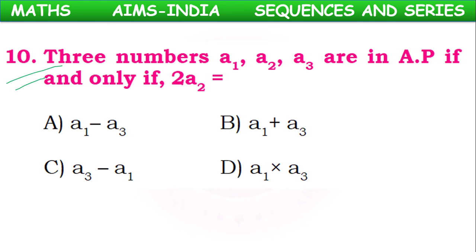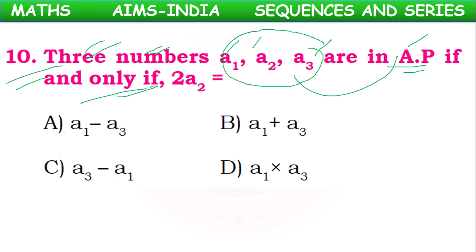Next one, 10th question. 3 numbers A1, A2, A3 are in AP if and only if. Already we have discussed, children, 3 numbers will be in AP if the middle term A2 is equal to sum of first term and last term by 2.